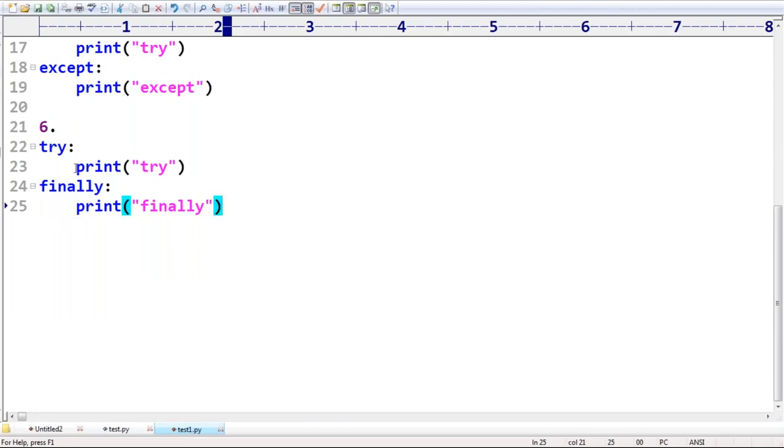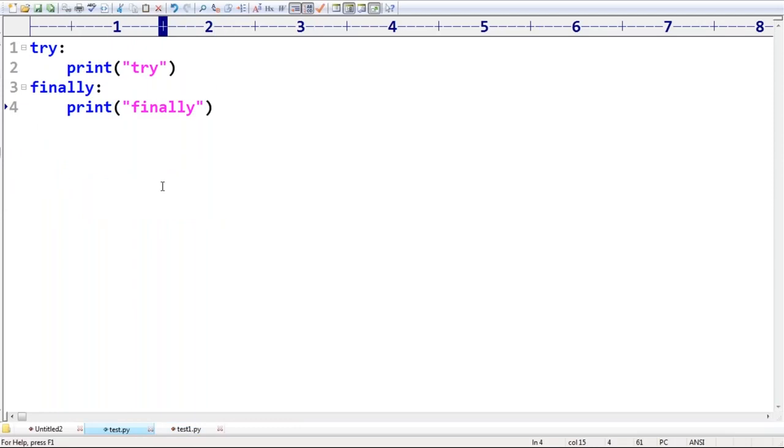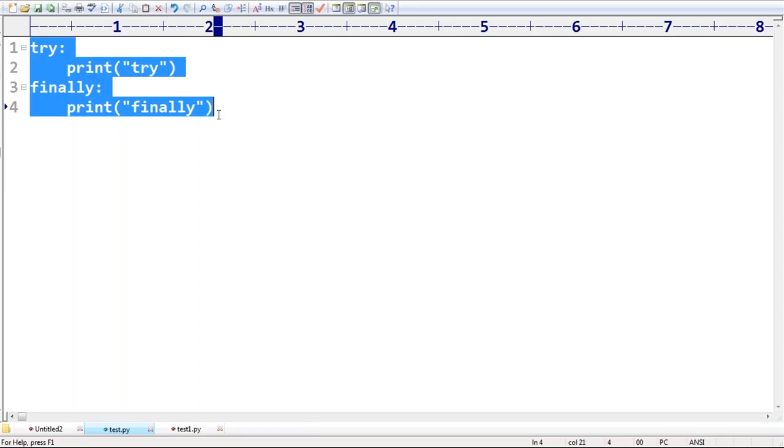Sir, now it is clear. There may be a chance of raising an exception inside the try, but I don't know how to handle it. I want abnormal termination. If an exception is raised here, abnormal termination. But before abnormal termination, can you please close my database connection? But anyway, in this case, is it normal or abnormal termination? It is normal because the exception was not raised. If an exception is raised, then abnormal termination. But if the exception is not raised, normal termination only.